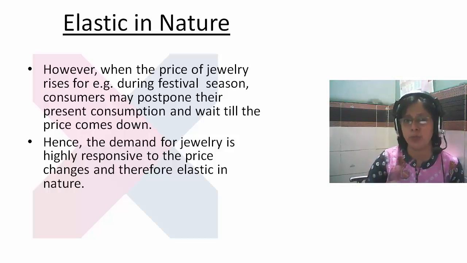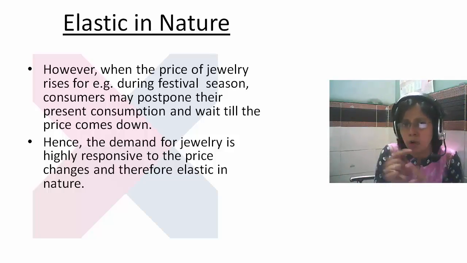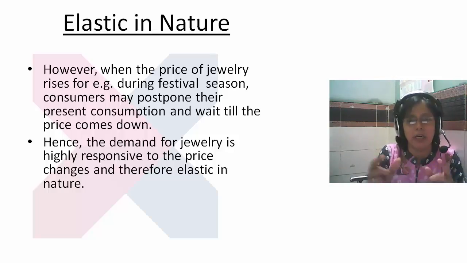Until then they can postpone the need to purchase it. That is elastic. Why elastic? Because there is some sort of stiffness. What kind of stiffness over here? The change in their prices.